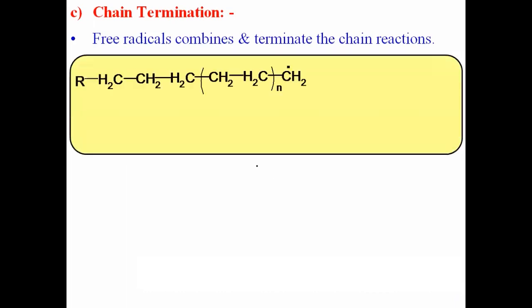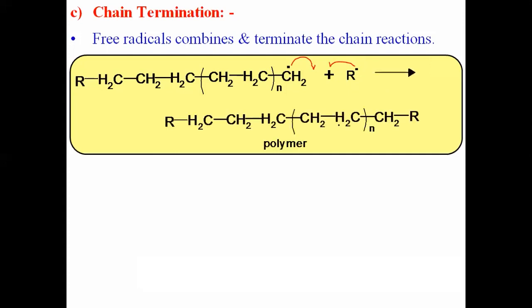Okay, this is our large free radical, R CH2 CH2 CH2, then CH2 CH2 n times, and at the end there is CH2 having an unpaired electron. Okay, this is our large free radical which is formed in the chain propagation. Now this free radical can combine with a simple alkyl free radical. The unpaired electron and the unpaired electron on the other species form a covalent bond. There is sharing of electrons, and there is formation of a simple sigma bond, and we get the long chain compound.